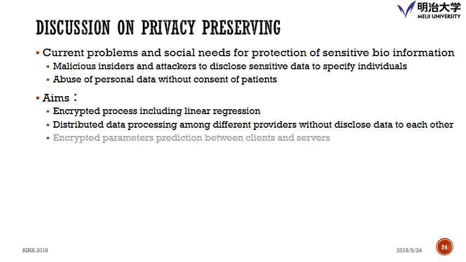And now I would like to move to the discussion about privacy preserving. The current problem, as I have shown you in the scenario, is that if the labor just collected the raw data, they could abuse it or sell it to a third party. So in order to prevent this, we would like to prevent malicious insiders from getting the information, and to calculate the data in an encrypted way.